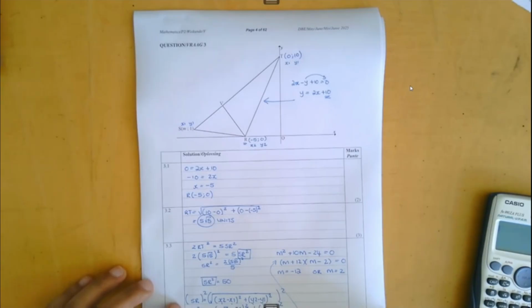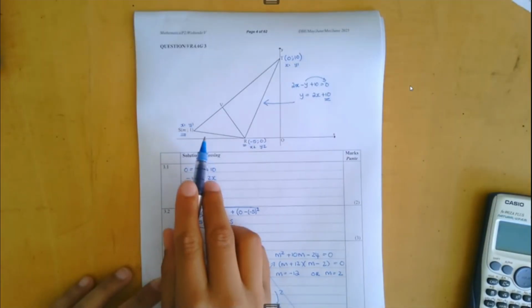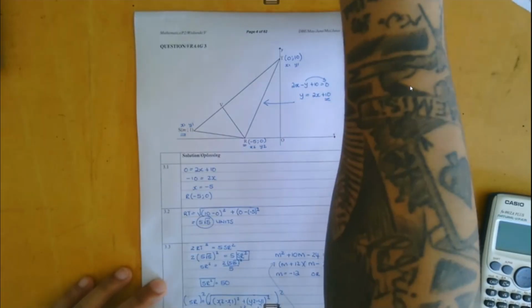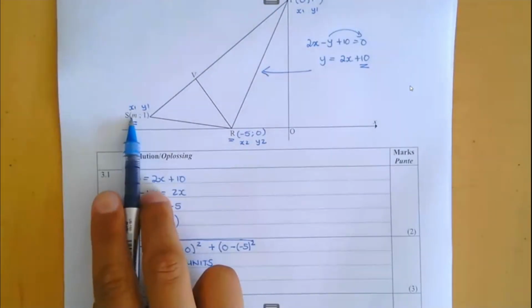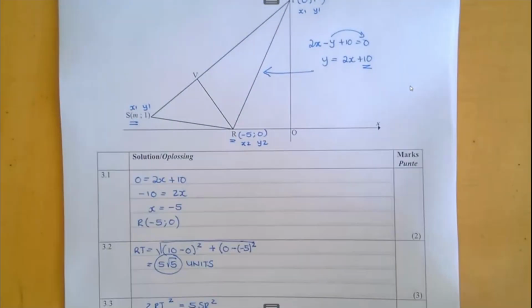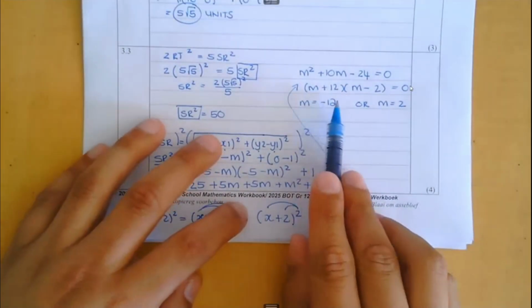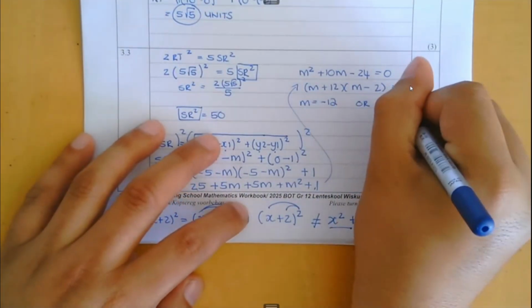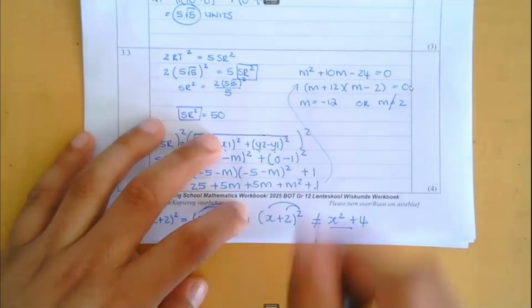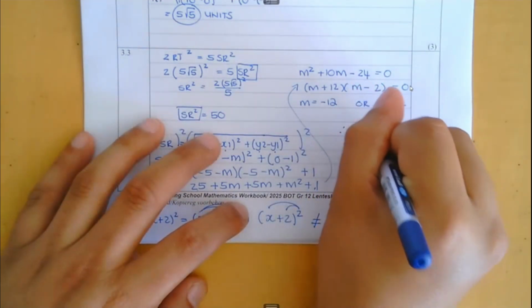This is where we now need to refer back to my diagram over here. If I look at where S is positioned, I'm going to zoom in a bit there so you can see, this m is where x is negative. So when I look at my two answers, m either being negative 12 or m being 2, I know it cannot be equal to 2. Therefore, m has to be negative 12.